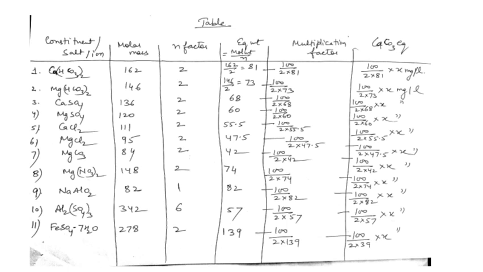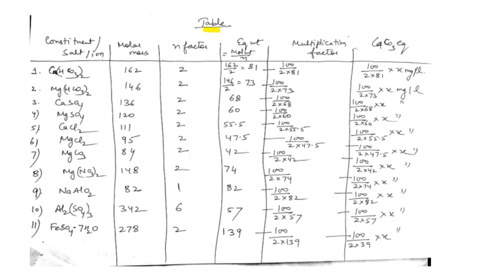So for this we should know the equivalent weight. So there is a table. We always go for remembering this table for the multiplication factor of the hardness producing salt, and the strength should be given to you. Here all the salts and ions are taken, for which the multiplication factor is determined, and by that we can easily determine the hardness in CaCO3 equivalent.